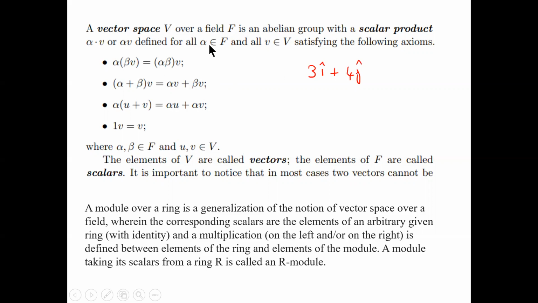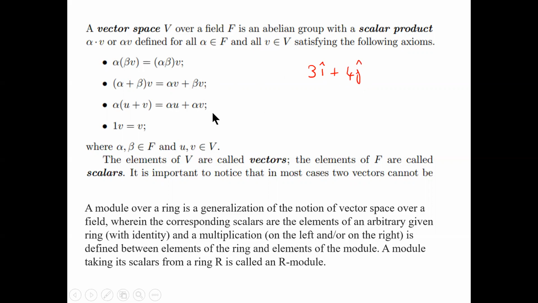Here alpha and beta are all elements of the field, or the commutative ring with identity, and V is an element of the vector space. We can have more elements, u, v, however many elements of the vector space we have. Here these are i and j specifically.